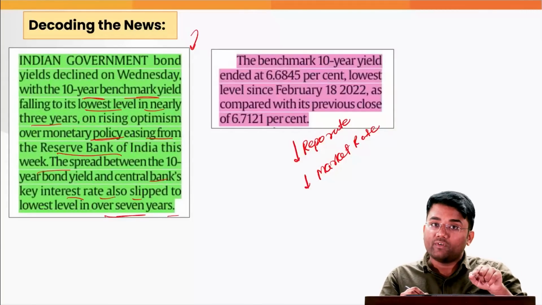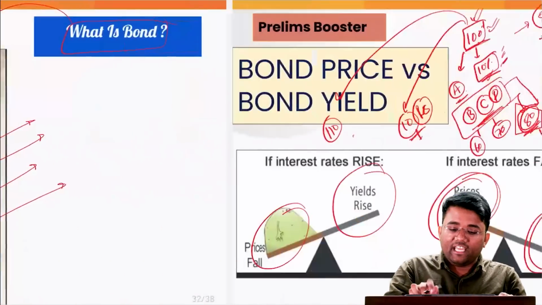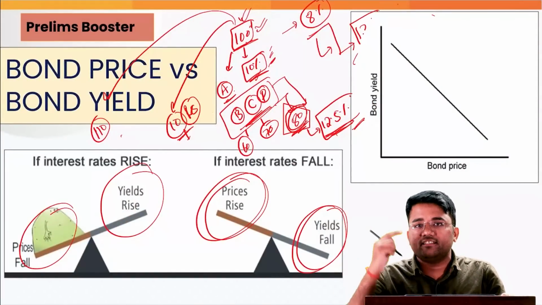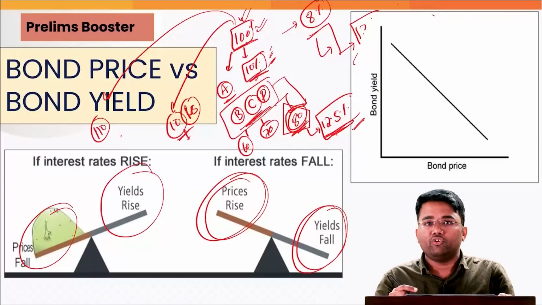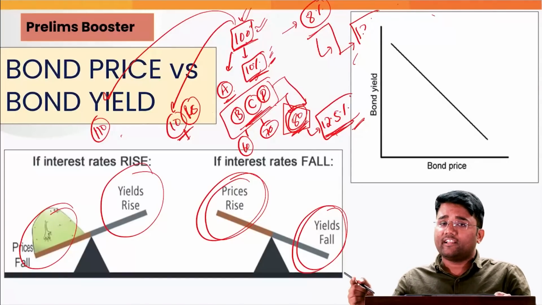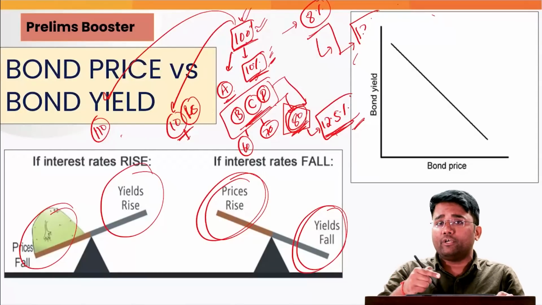At that point of time, the price of the bond is increasing, because A will not be willing to give that bond at 100 rupees. Rather, he will charge greater than 100 rupees, 110 or 120 rupees, because the repo rate is going to decline, the market interest rate is going to decline, and the investment in the market will give a lower yield as compared to what is going to be obtained in the bonds.